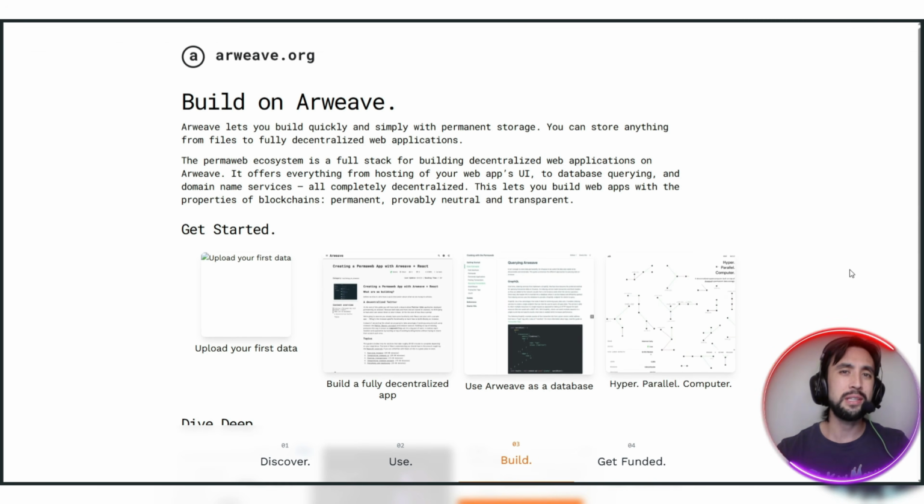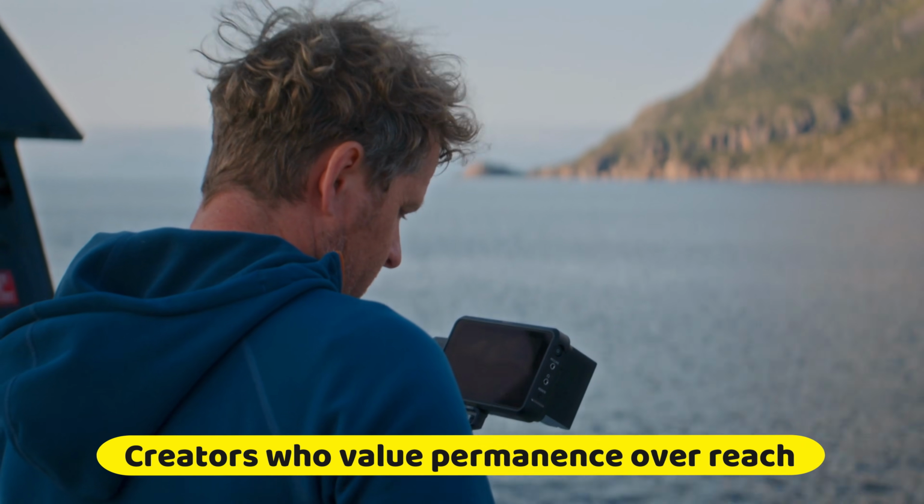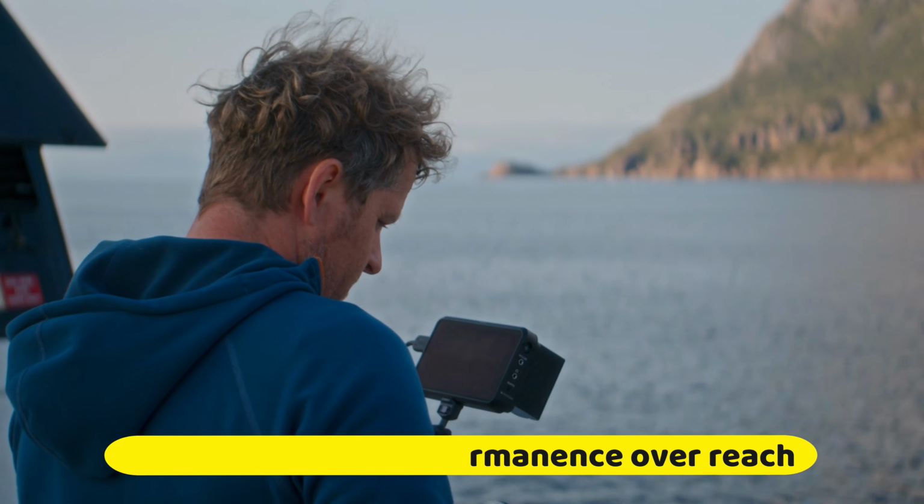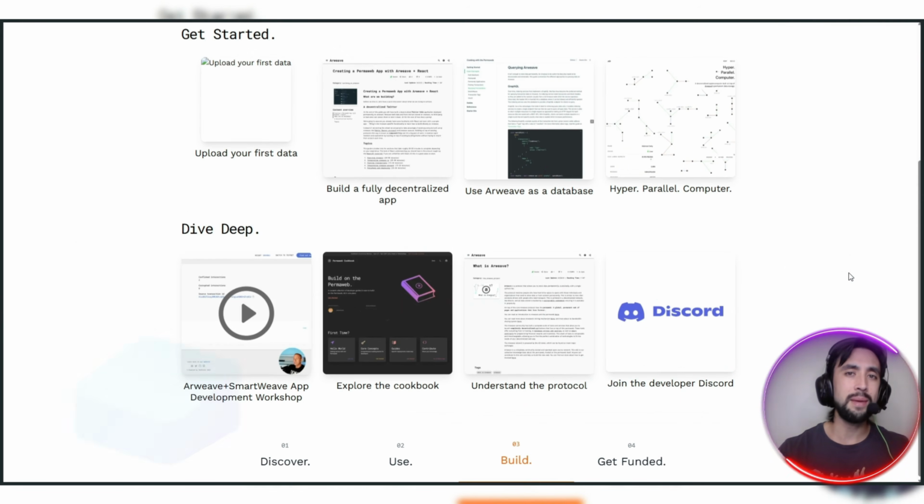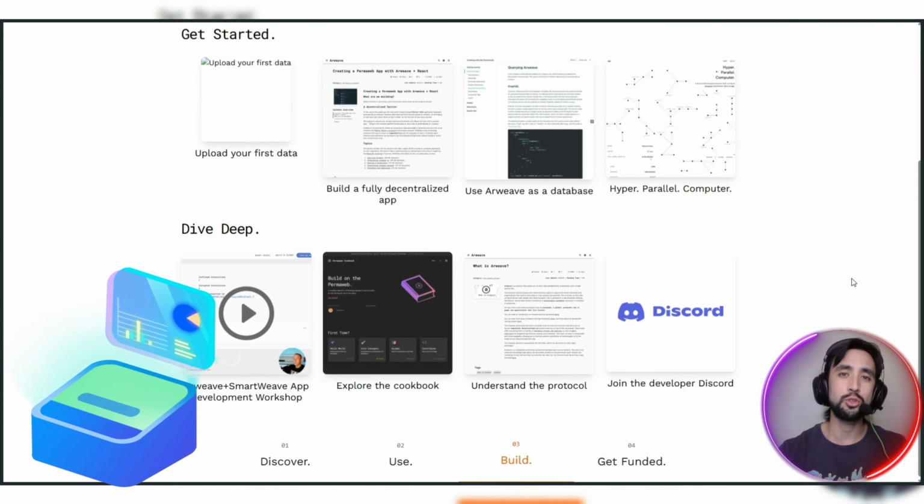Alright, so who is Arweave actually for? We're talking about builders who are thinking in terms of decades, not just quarters. Creators who genuinely value permanence over mere reach. And of course, anyone who sees data as cultural memory.